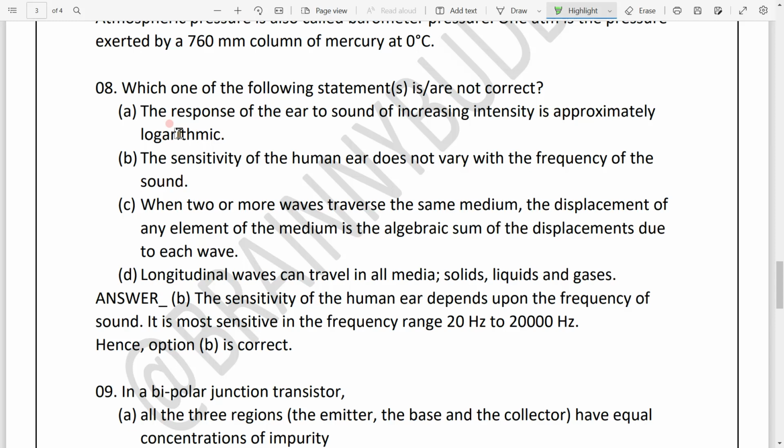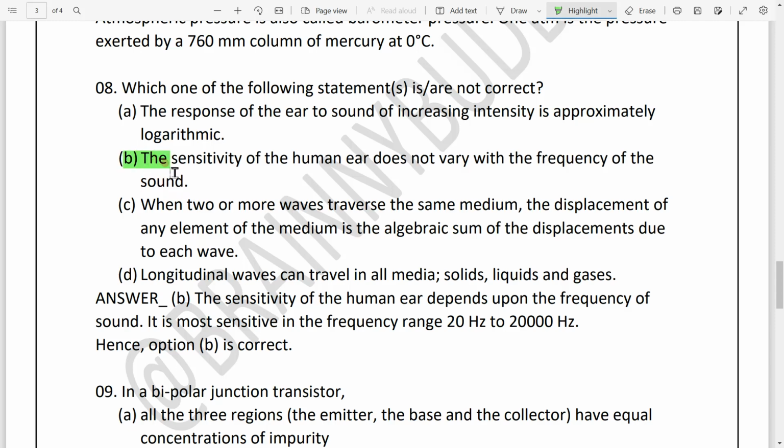So let's see. The response of the ear to sound of increasing intensity is approximately logarithmic. Yes, it's correct. Now, the sensitivity of a human ear does not vary with the frequency of the sound. This option is not correct.